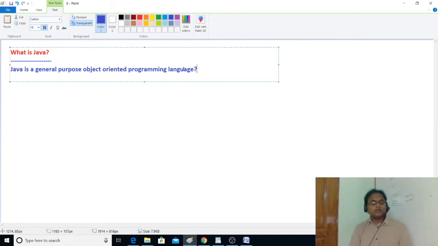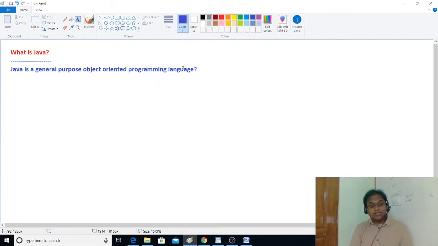Simple. By using Java, we can develop different types of applications or softwares. I'll give you one example. See, we have a server-side scripting language called PHP. PHP is called as a programming language, or we can say server-side scripting language. By using PHP, do you know what type of applications we can develop? Only websites or web applications. That's it.